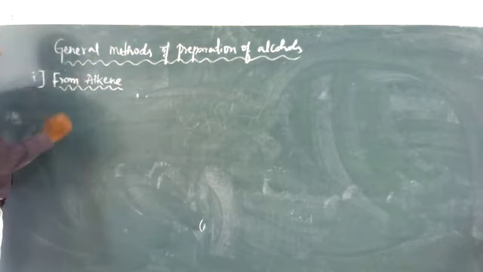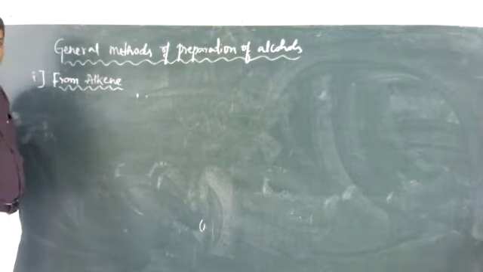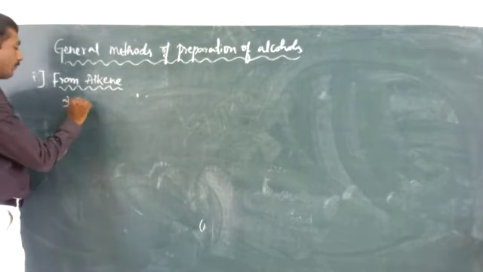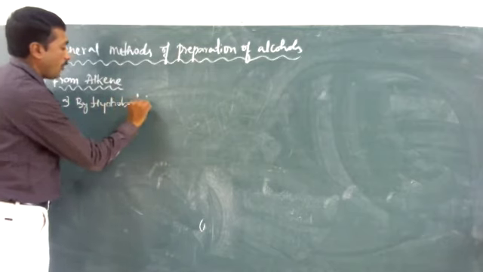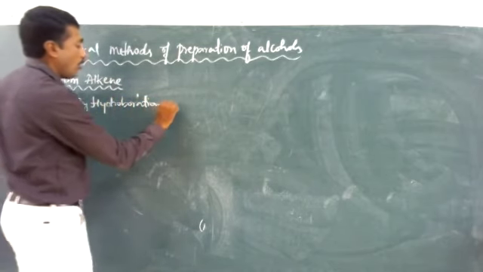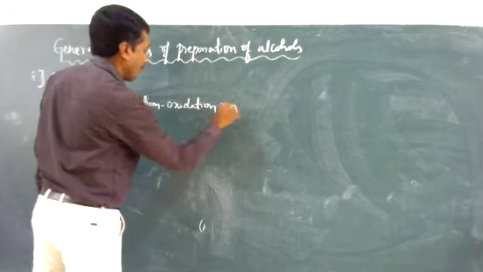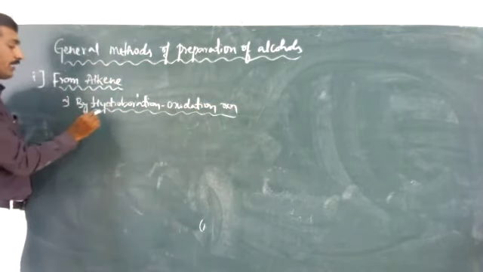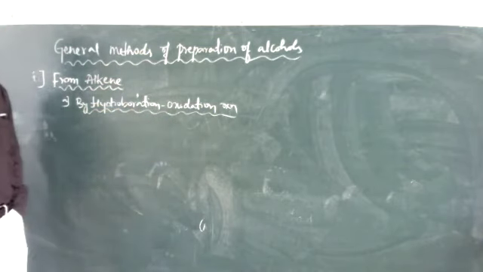See here also I am going to prepare an alcohol, but by using the reagent that is diborane. We are going to call this the hydroboration oxidation reaction. We are going to prepare an alcohol from an alkene by using borane. By doing the oxidation reaction, we are going to obtain the alcohols.